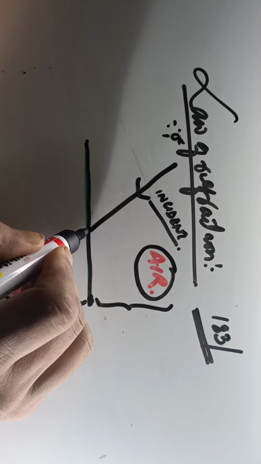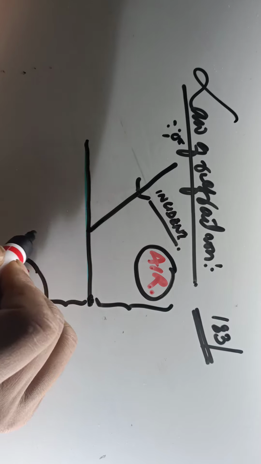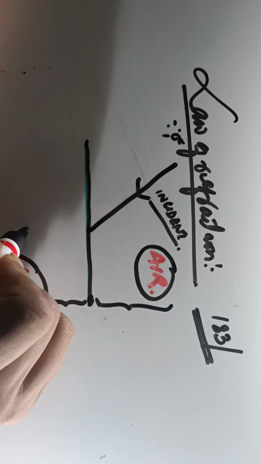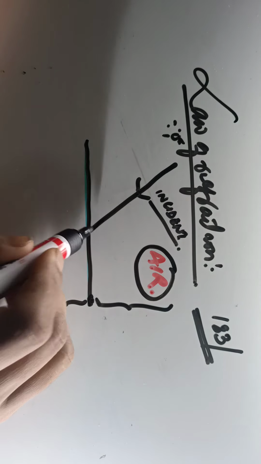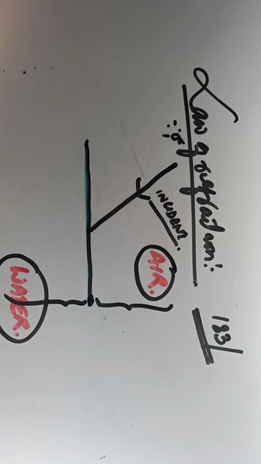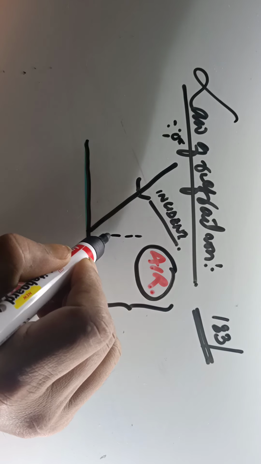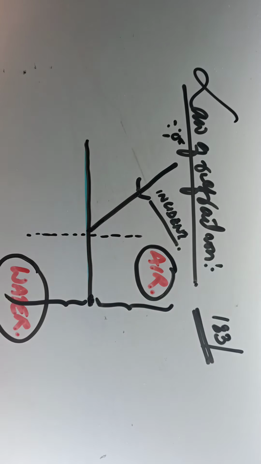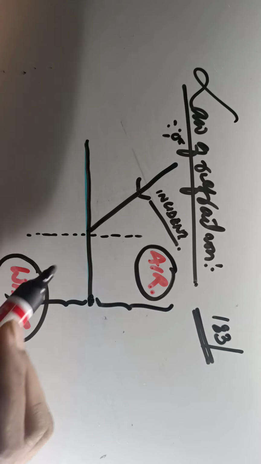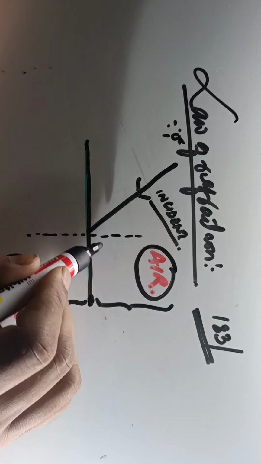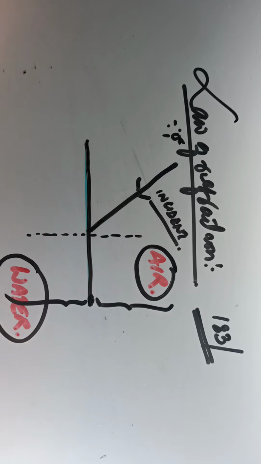Now what happens when it enters from air into water? What will happen to this ray of light? That is the question that we need to ask. In order to understand that, we need to imagine that there is a normal. If you remember, in the earlier class I told you what a normal is. It's an imaginary line drawn perpendicular to the surface at the point of incidence.